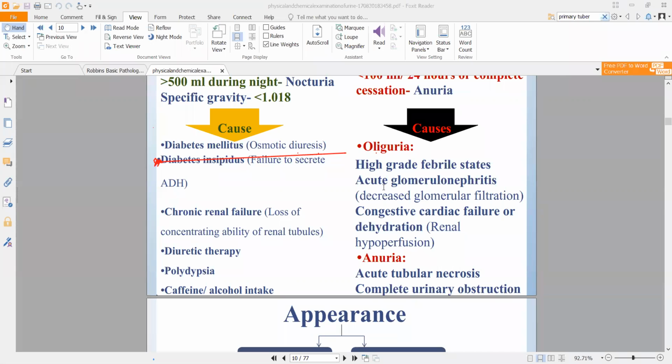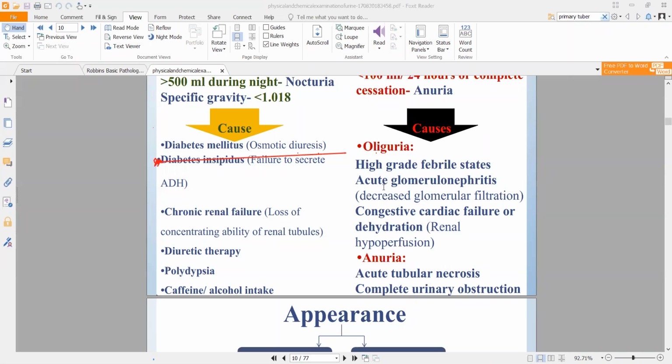Now here congestive cardiac failure is mentioned because if blood is pooling in one particular place, it will ultimately lead to decreased blood volume all around your body. So if I have, let's suppose, 4 liters of blood in a person, and your heart itself is acting as a pool, undergoing congestive cardiac failure, wherein more blood is being stored in your heart and not being pumped out, what will happen is, instead of 4 liters, let's suppose your blood volume falls to 3.7 liters. That will cause oliguria. Your urine production will decrease.